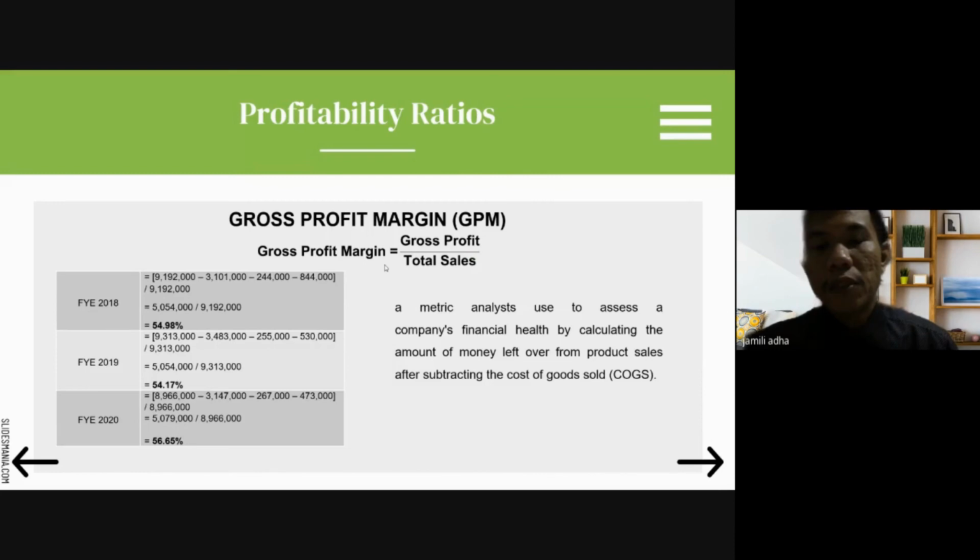And for the year ended 2020 it is 56.65%. This ratio is a metric used to assess a company's financial health by calculating the amount of money left over from product sales after subtracting the cost of goods sold.